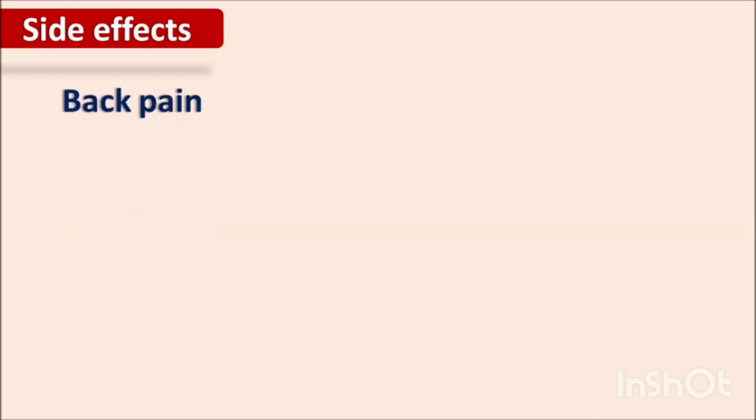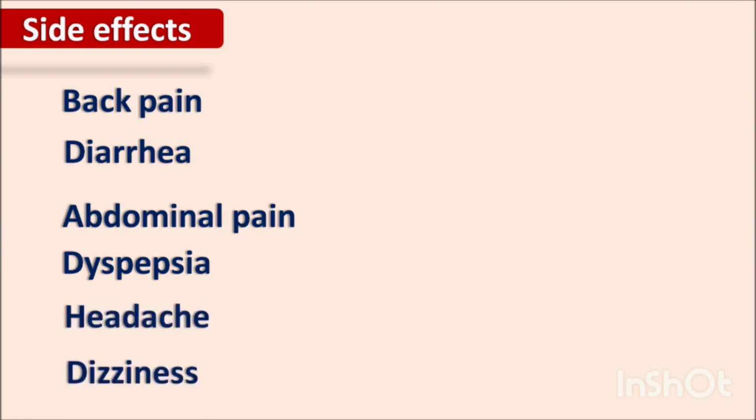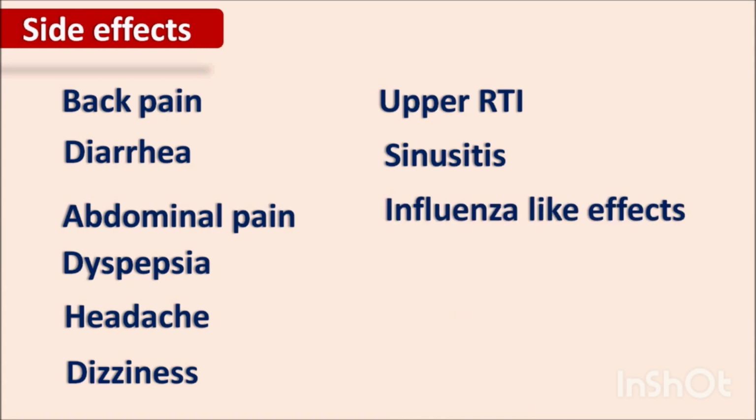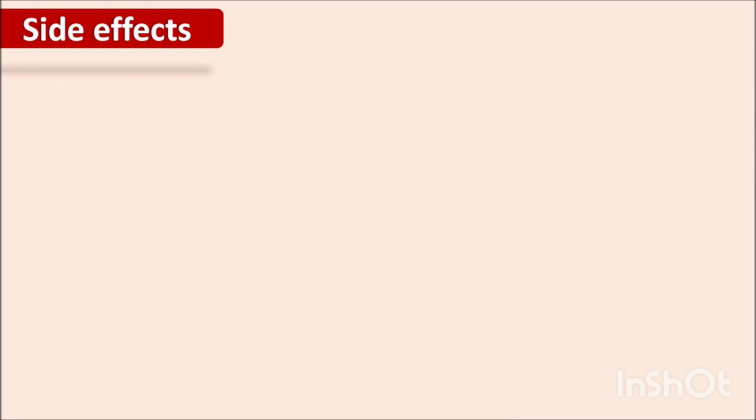What are the side effects? Telmisartan can produce back pain, diarrhea, abdominal pain, and dyspepsia. In some patients, headache and dizziness are also seen as side effects. It can also cause upper respiratory tract infection, sinusitis, influenza-like effects, chest pain, cough, and pharyngitis. This drug can also cause hypokalemia and myalgia.